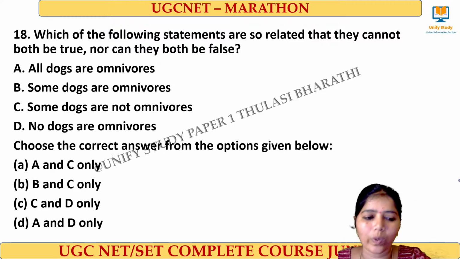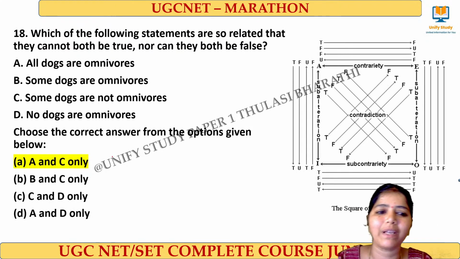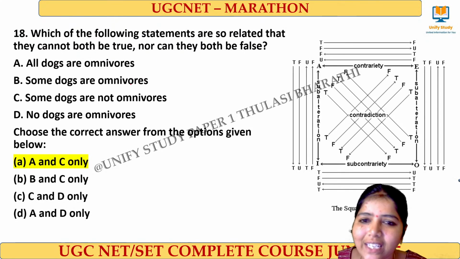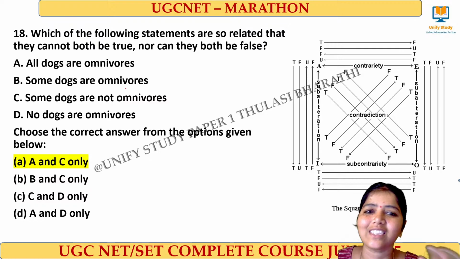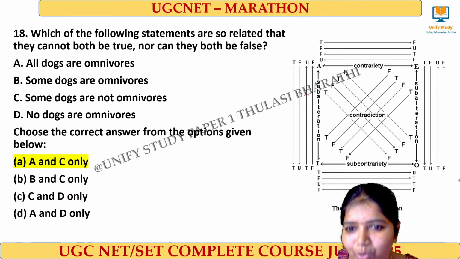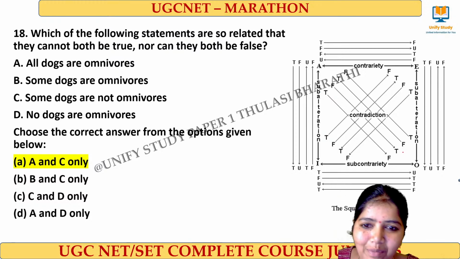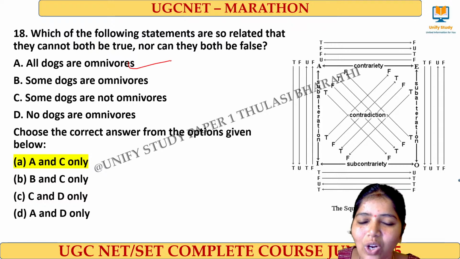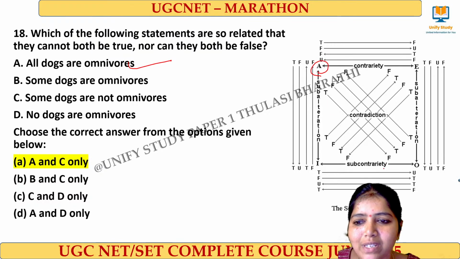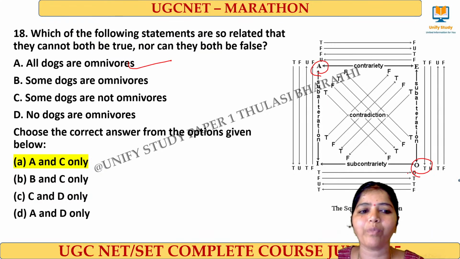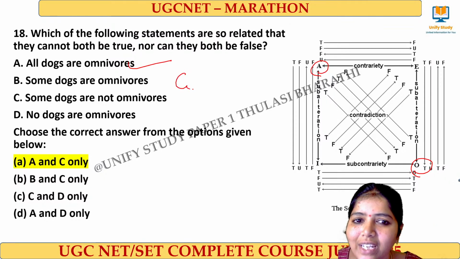You all overthink, I think so. Simple statement, it is nothing but what? Contradictory. It is nothing but contradictory. They cannot both be true and they cannot both be false at the same time. All dogs are omnivorous in A-type statement. Some dogs are not omnivorous. A simple contradictory statement.